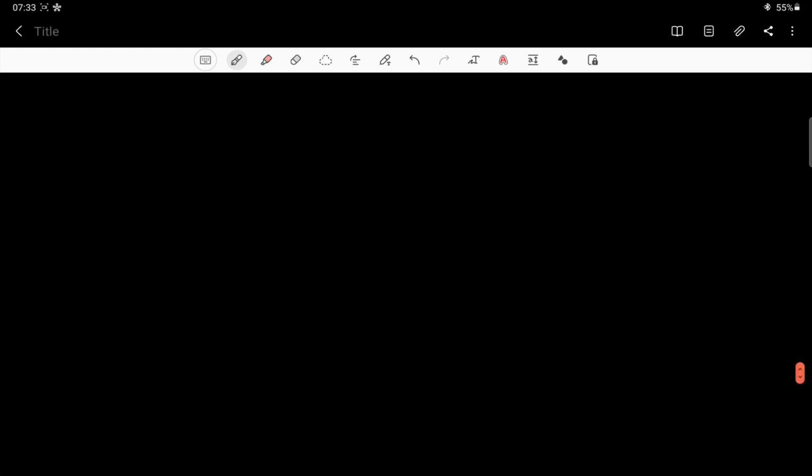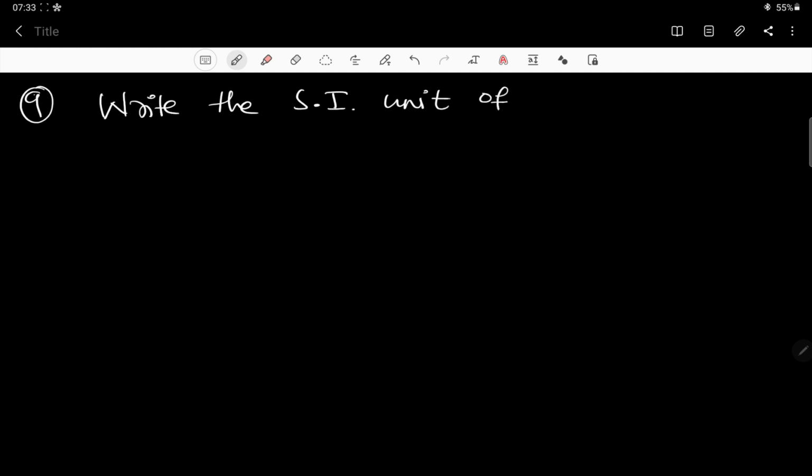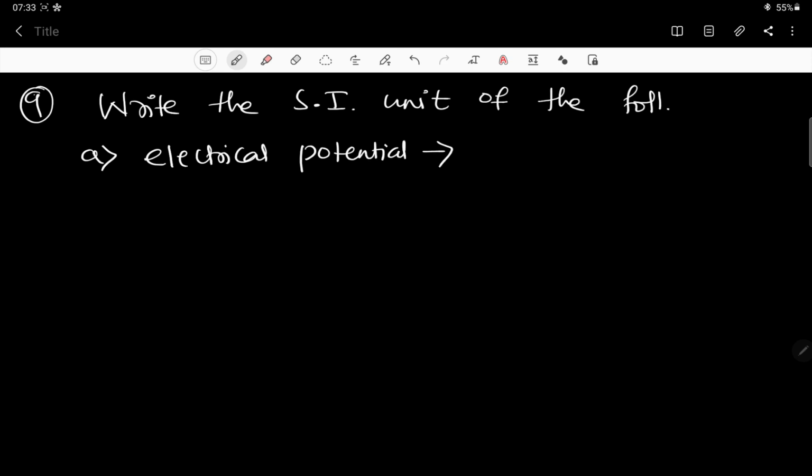Now let us move on to the next question. Ninth question. I hope everybody is making notes and solving it along with me. Write the SI unit of the following. A: electric potential. Tell me, what is the SI unit of electric potential? Can somebody tell me? Please, if you know, write the answer.